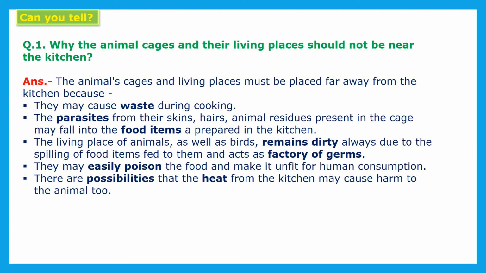There is also a possibility that the heat from the kitchen may cause harm to the animal. If their cage or living place is in the kitchen, they may get hurt, because in the kitchen many times hot things are there. So for all these reasons, the animal's cage and living places should be far away from the kitchen.